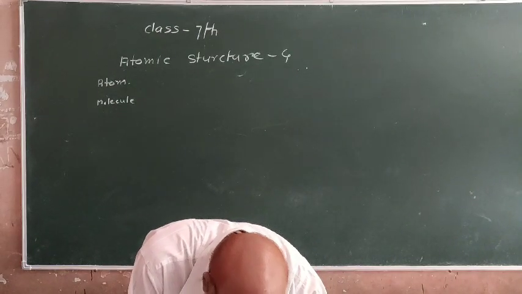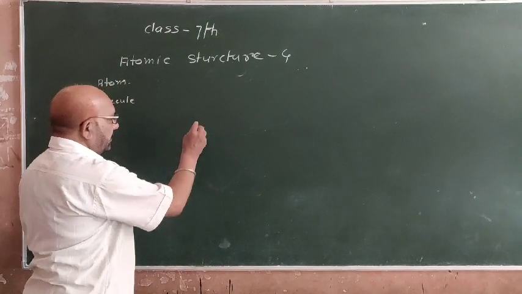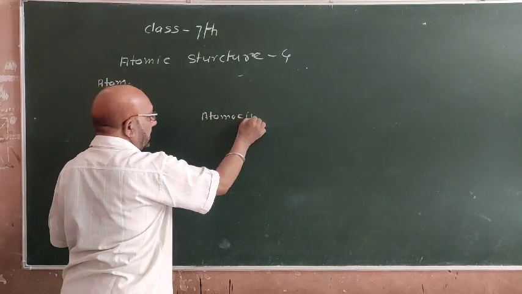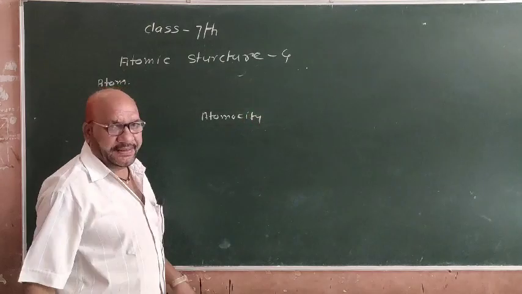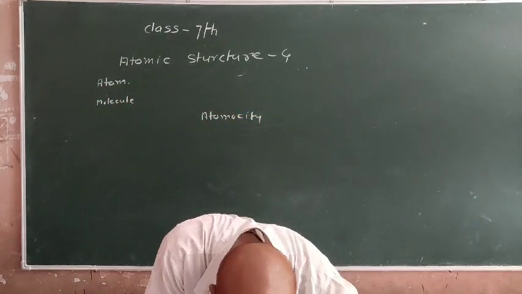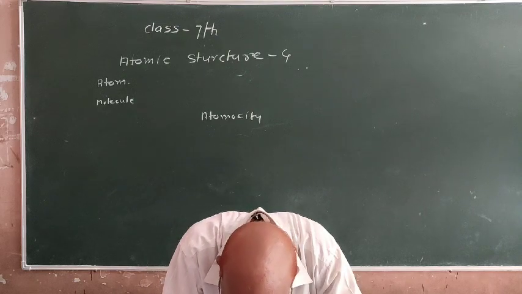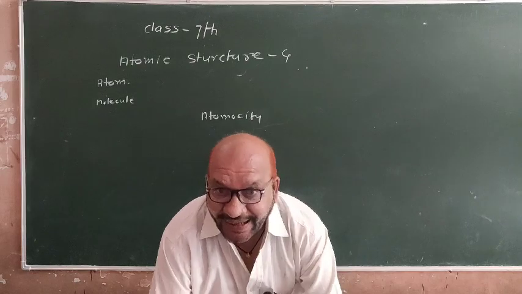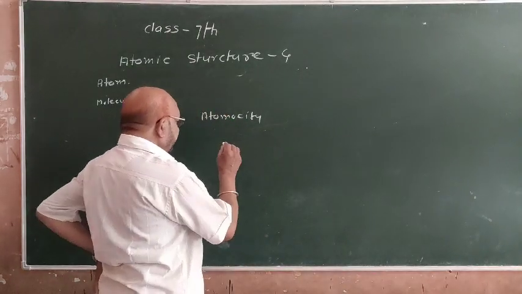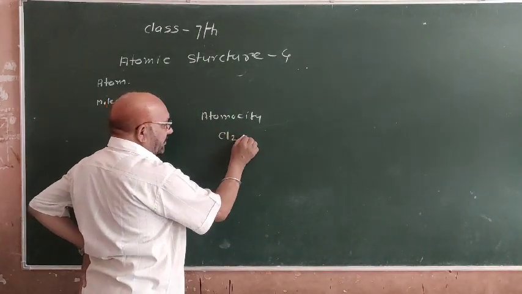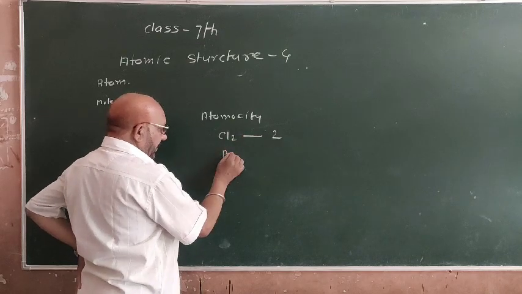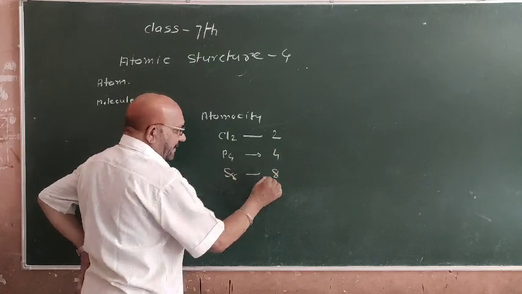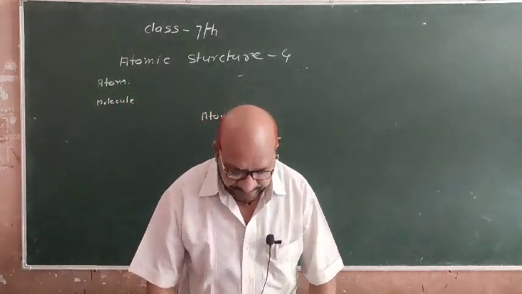Next, atomicity. Atomicity means the number of atoms which constitute one molecule of an element is called atomicity. For example, Cl2, its atomicity is 2. P4, its atomicity is 4. S8, its atomicity is 8. This is called atomicity.